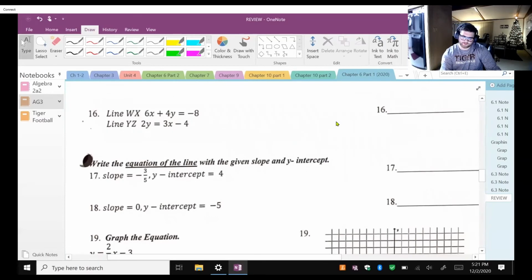Same thing here for 16. The only difference is you need to put both these equations in slope-intercept form.